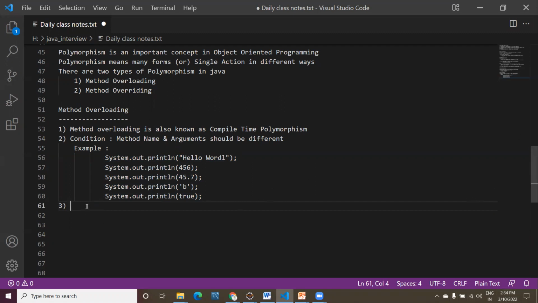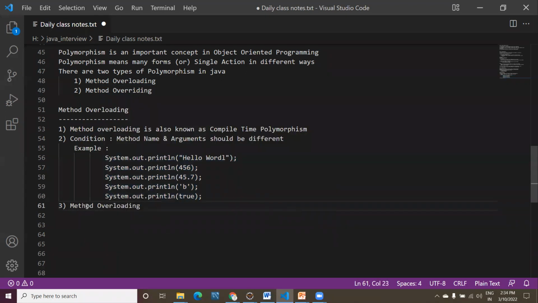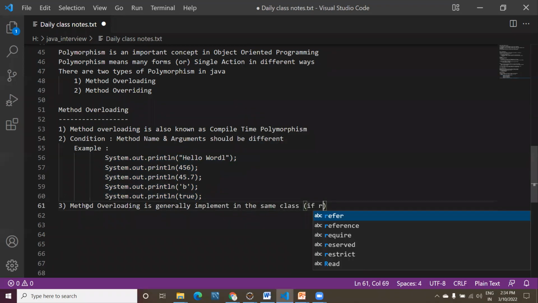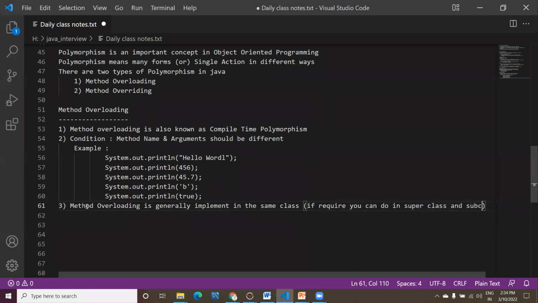Basically this method overloading is generally implemented in the same class. Okay, if required, you can do it in a superclass and subclass also.